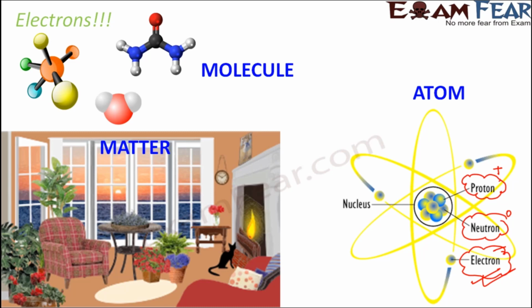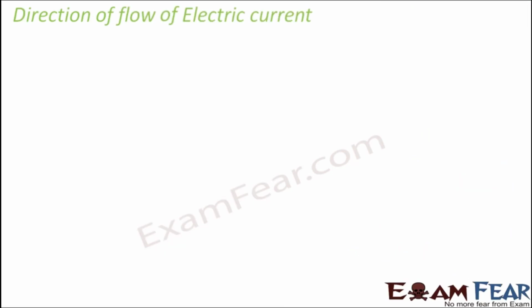Now you can understand where we get electrons from, because anything around us contains electrons. Any object which we see will have electrons within it. So the question is, we said that in a wire, when these electrons move, that constitutes electric current. Now, is there a specific direction in which these electrons move? Do we have a specific direction in which electric current flows?